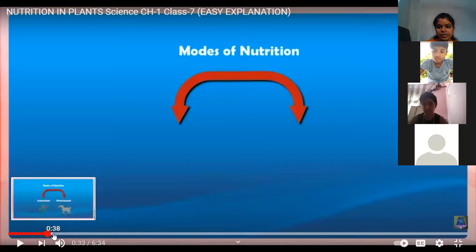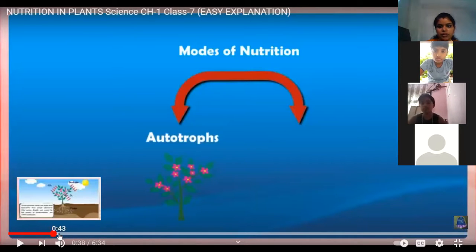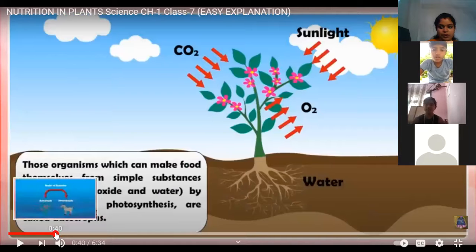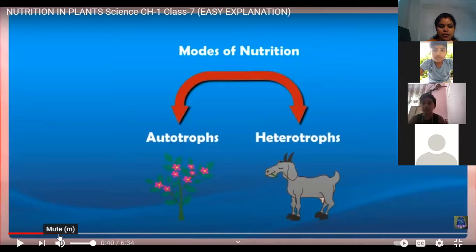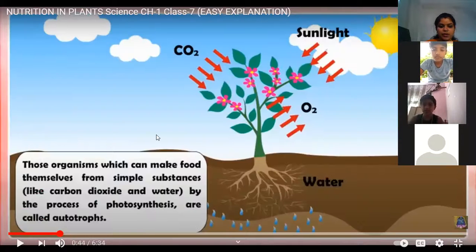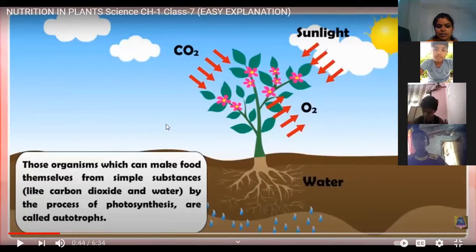Then the mode of nutrition. We studied the two modes of nutrition. Which are they? Autotrophs and heterotrophs. Then what is an autotroph? The organisms which can make food by themselves from simple substances like carbon dioxide and water.